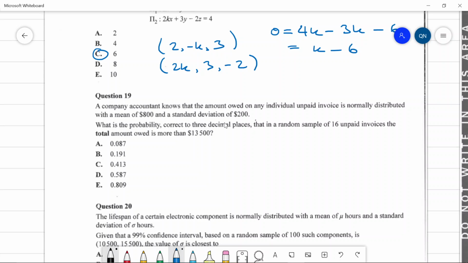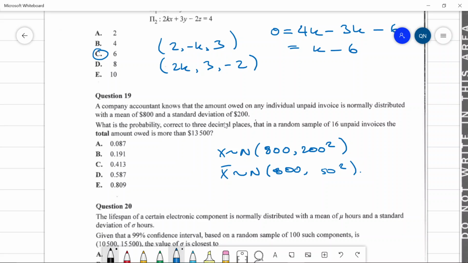Okay, question 19. A company accountant knows that the amount owed to an individual unpaid invoice is normally distributed. So N, and then mean of 800, standard deviation 200. Probability that in a random sample of 16 unpaid invoices, the total amount owed is more than 13500. So x bar is normally distributed 800, and then we have 200 squared divided by 16. So this is just 200 divided by 4, or 50 but squared.